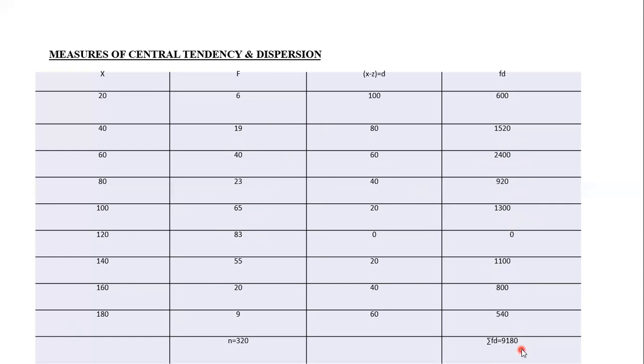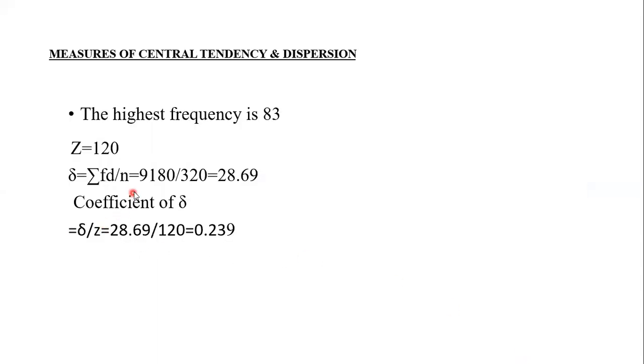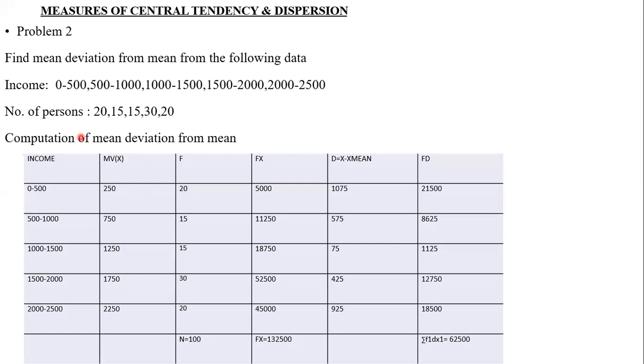Okay, students. So 9180. Sigma fd by n, 9180 by 320. We get 28.69 as the mean deviation. Next, coefficient of mean deviation is equal to mean deviation by mode. So mean deviation, how much did we get here? 28.69. Mode is how much? 120. So that is equal to 0.239. Okay, students, this is how we calculate mean deviation from mode. Clear? Okay, we will move on to the next problem.